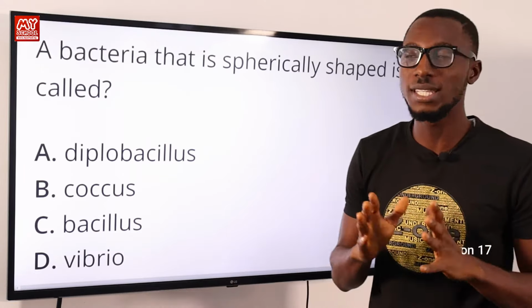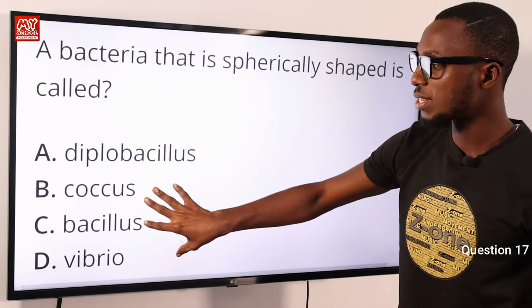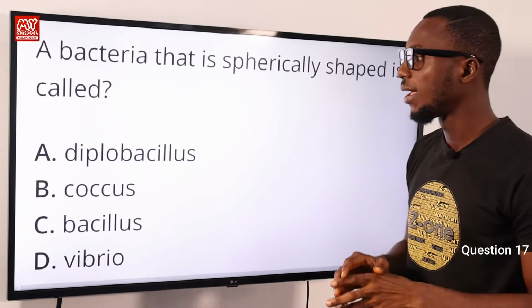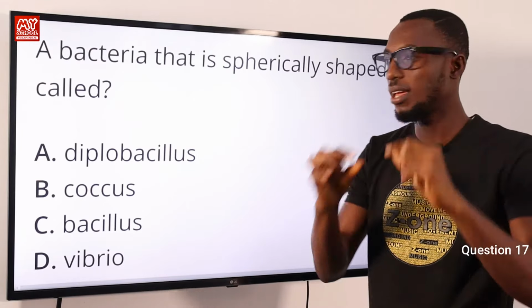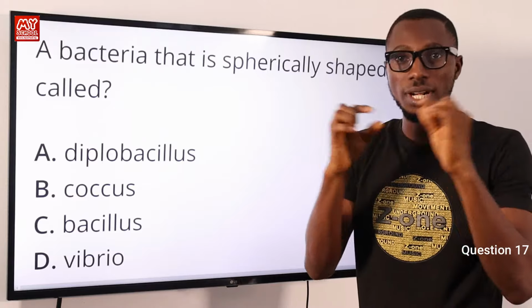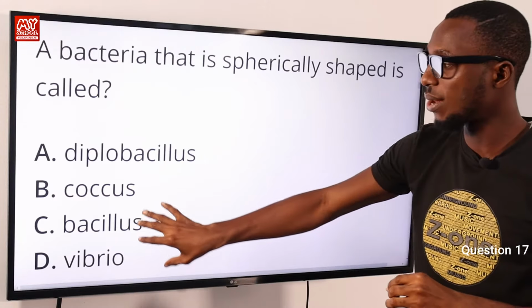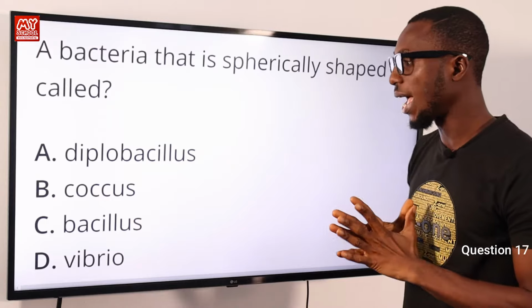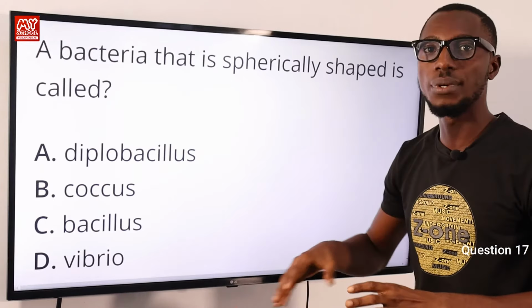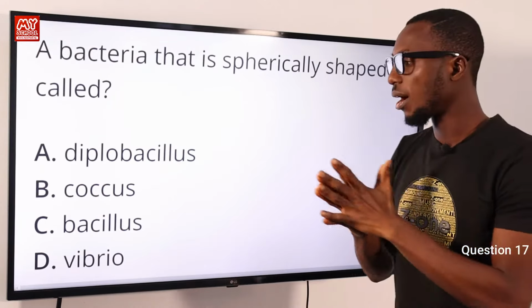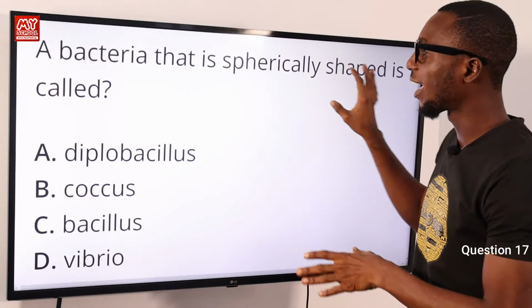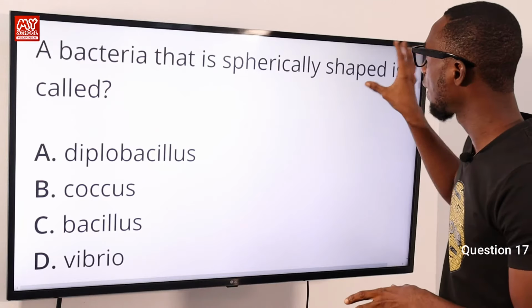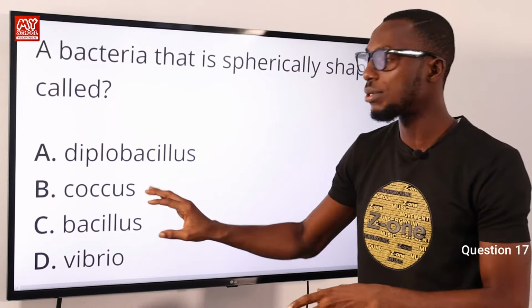Question 17. A bacteria that is spherically shaped is called what? Okay, it's referred to as coccus, spherical. Diplobacillus, that is a pair that is rod-like. Then when you move to bacillus, that's just purely rod-like shaped. When you come to vibrio, that is a curved, rigid rod-like shape. So the correct answer here to a bacteria that is spherically shaped is coccus.